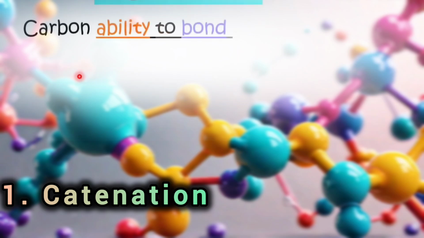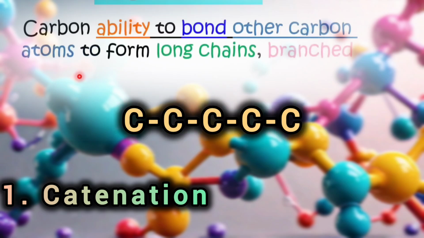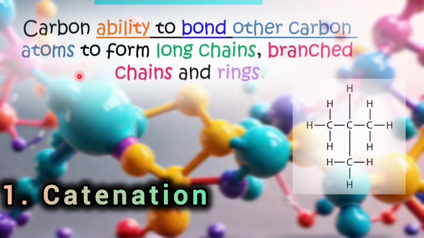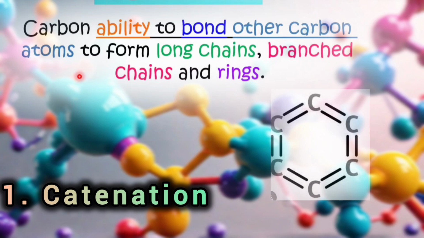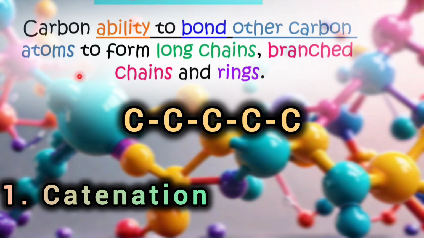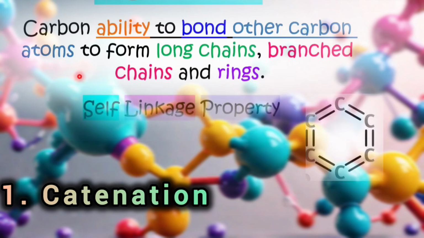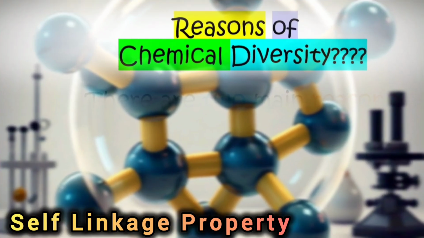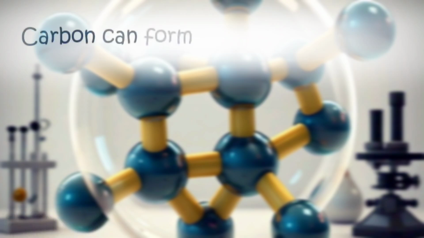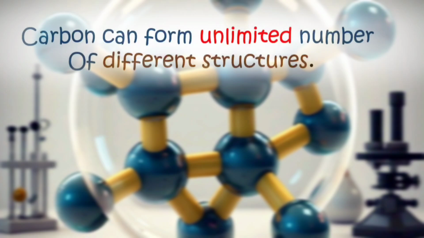Catenation is the ability of the carbon atom to bond other carbon atoms to form long chains, branch chains, and rings. Carbon has four valencies, so it not only makes bond with other elements but also makes bond with carbon atoms in the form of branching, long chains, and ring structures, also known as self-linkage property. And due to this self-linkage property, carbon can form unlimited number of different structures.